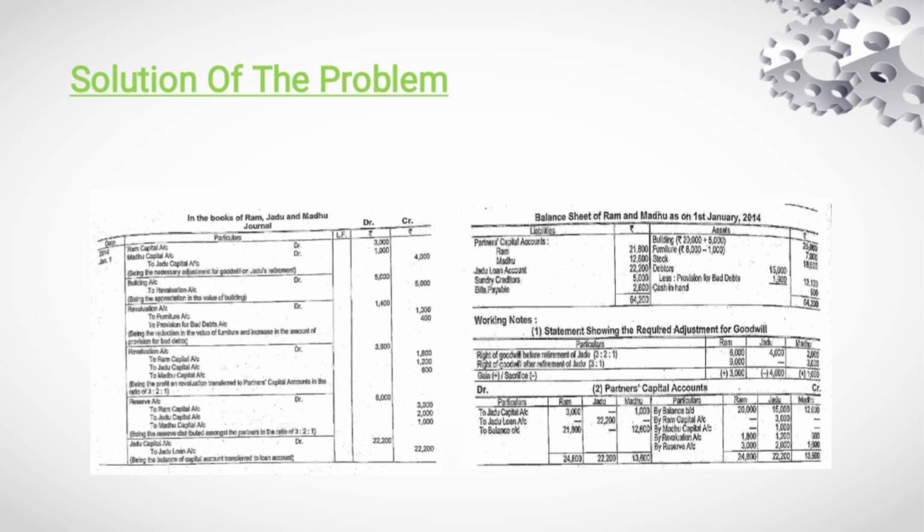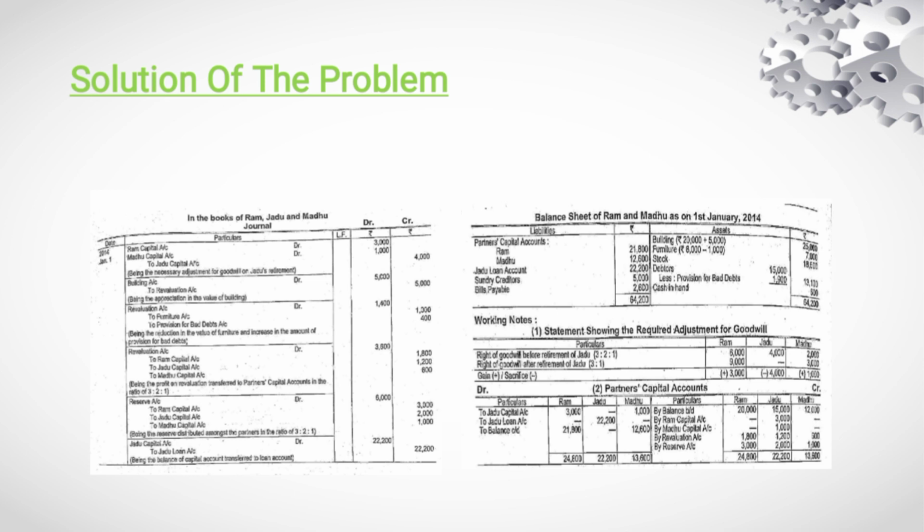The balance of 3,600, that is the profit on revaluation, is to be credited to all three partners' capital accounts in 3:2:1 ratio. 3,600 is shared as 1,800, 1,200 and 600.